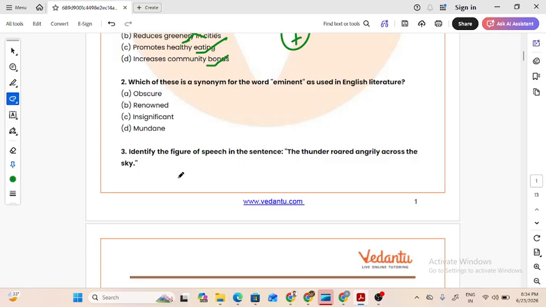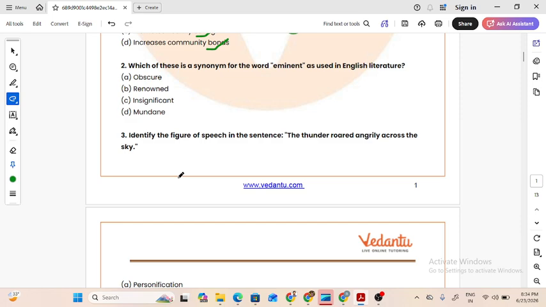Which of these is a synonym for the word eminent as used in English literature? So, the synonym for the word eminent. Whenever there is a question of vocabulary, remember that the only key to answering this type of question is reading as much as possible. And it's not just about the books that you read. It's about being vigilant towards everything.